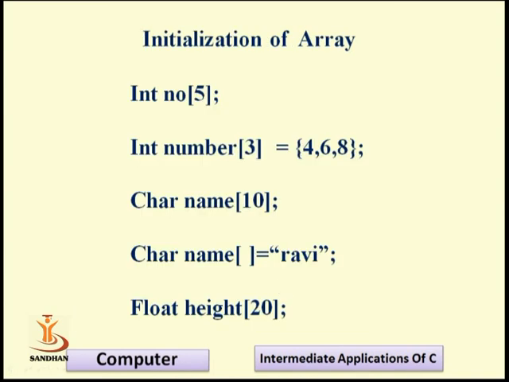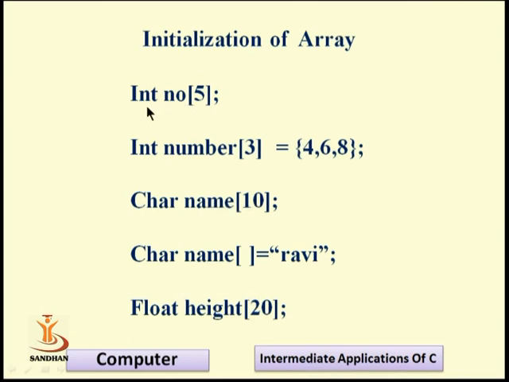This is the initialization of an array, meaning how we initialize the array in our programs. The first example is integer number of 5. This is the first initialization of an array, and this is our data type, integer. You can also use the fundamental data types like integer, float, character, or double. If you have floating point values or double values, then we use float or double. So it is just a simple initialization of an array, integer number of 5.